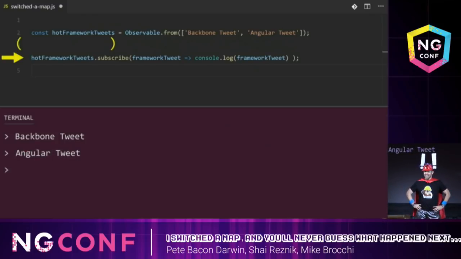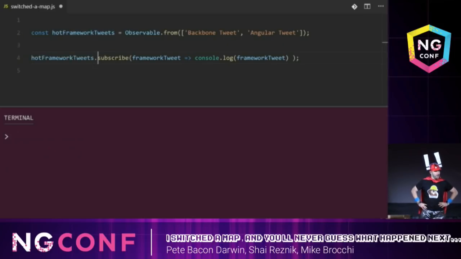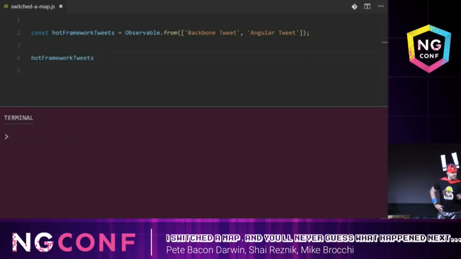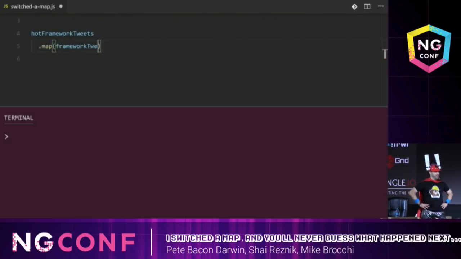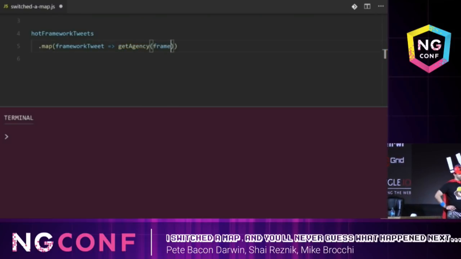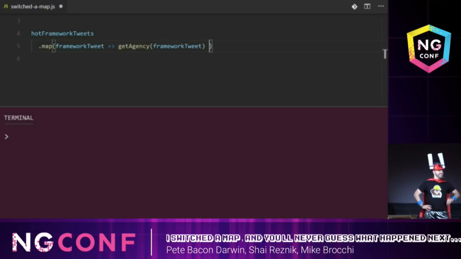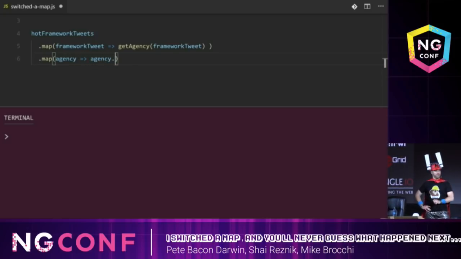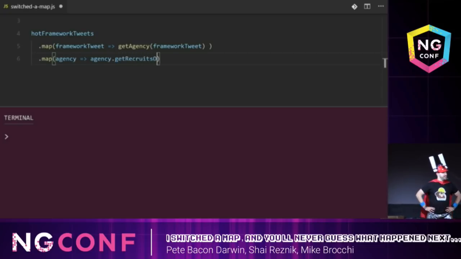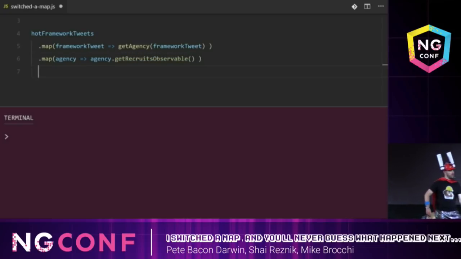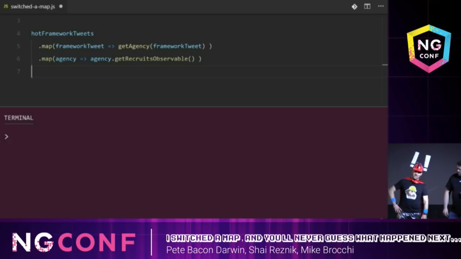Well, we don't really need to subscribe just yet. For each framework tweet, the CEO then looks up an agency that specializes in that framework. We can have a function called getAgency, which takes a framework and returns us the agency for that framework. And then the CEO asks that agency to start sending recruits to him. So the agency object can have a method on it called getRecruitsObservable.